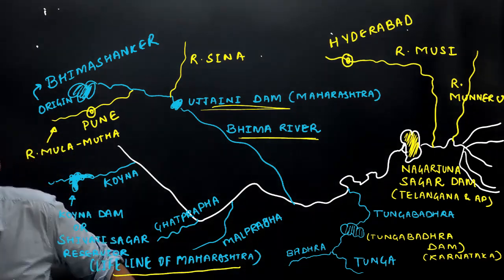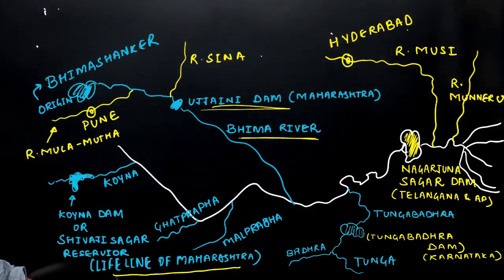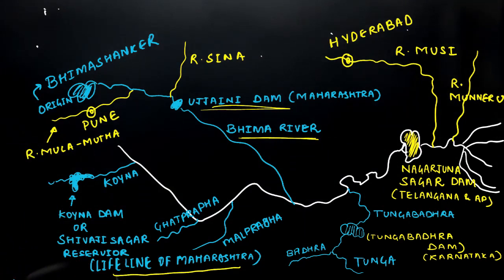So I will now get to the side so that you can enjoy the complete view of the Krishna river system. You can see where river Krishna originates. I will just extend this.